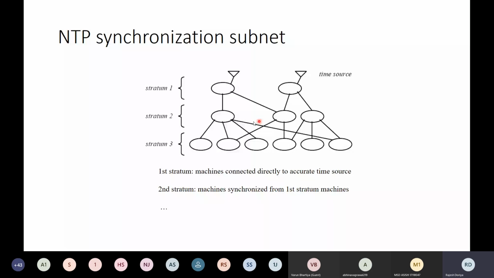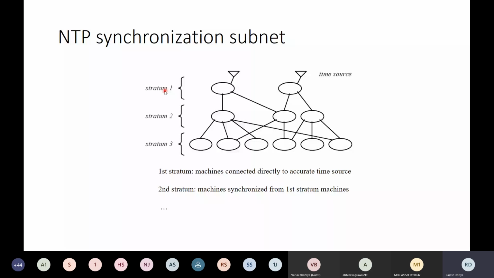Similarly, we have got some more systems, and this time these systems are synchronizing their clocks with these intermediately placed systems. So this particular hierarchy is called strata, and each level is called a stratum.